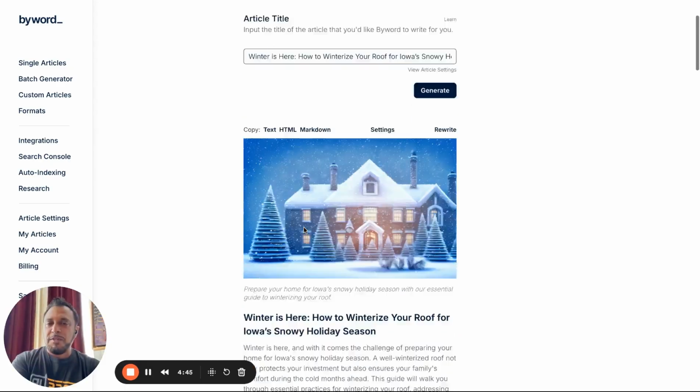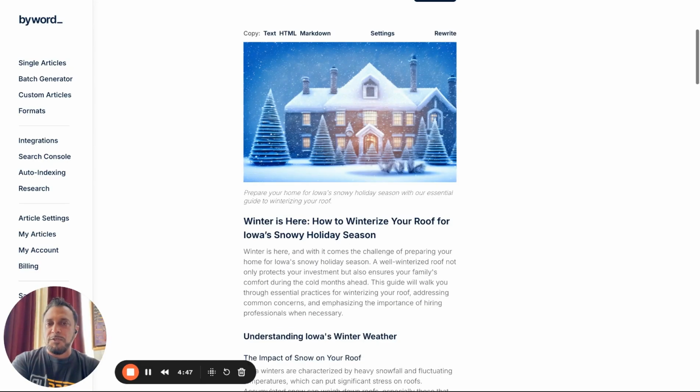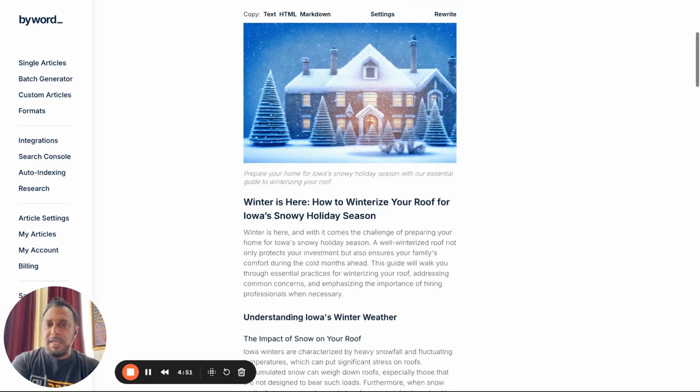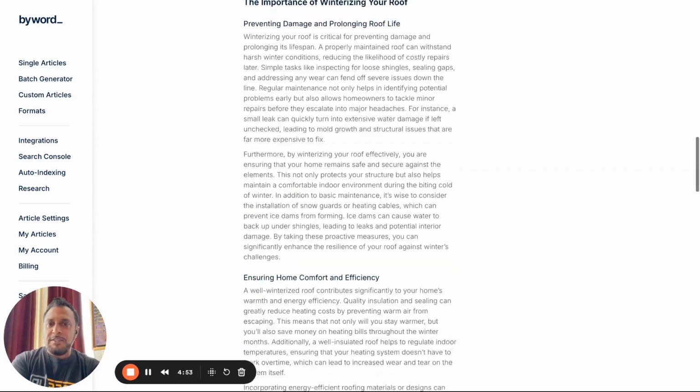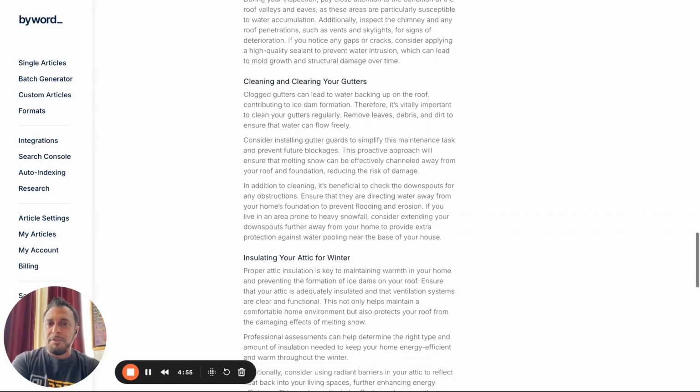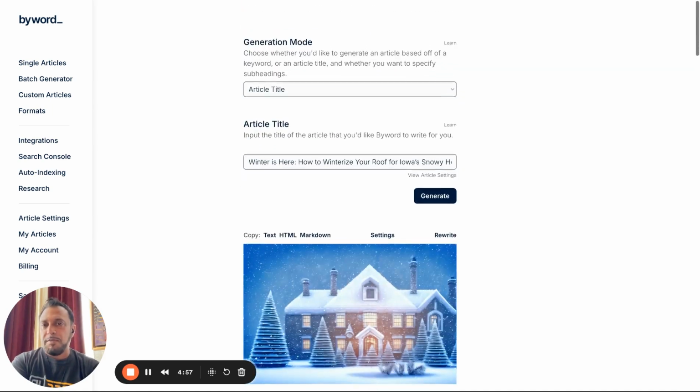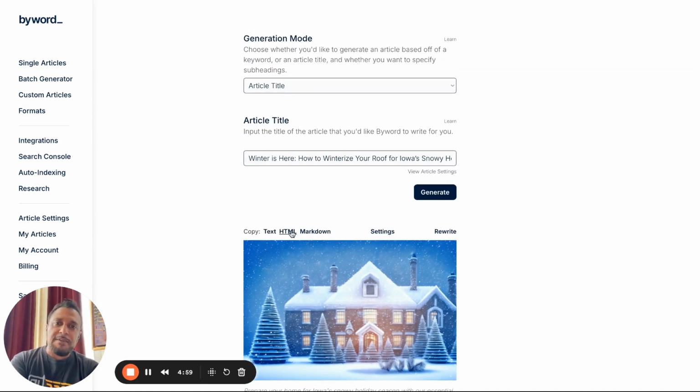So we go back to our Byword and it's already created this beautiful article for us. It's even given us an image. I don't really like their images, but it's okay. But you can kind of see the whole article here, a beautifully written article. Now, I would probably check this article, but for the sake of this particular video, I'm going to just not check it. I could drop it in ChatGPT and say, revise it, whatever, but we're just going to go over here. Now, Byword does a great job of making SEO keywords. I would dual purpose this article for my blogs as well.